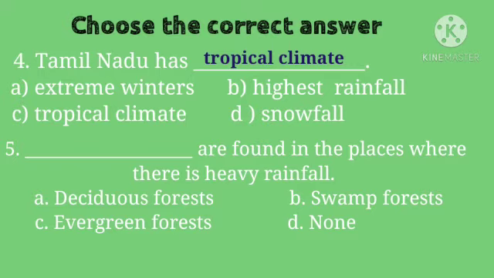Fifth one, dash are found in the place where there is heavy rainfall. Can you find the answer? Which type of forest will be located there? Let us see the options. Deciduous forest, evergreen forest, swamp forest, none of them. Yes, you are right children. The answer is evergreen forest. Evergreen forests are found in the places where there is heavy rainfall.